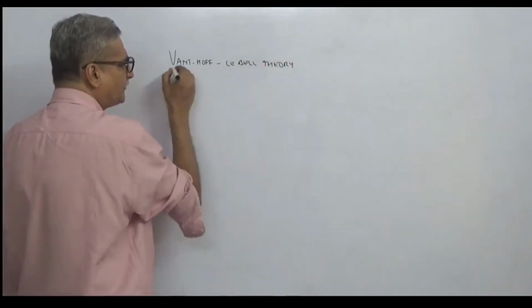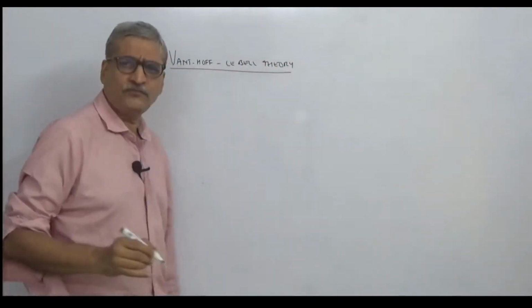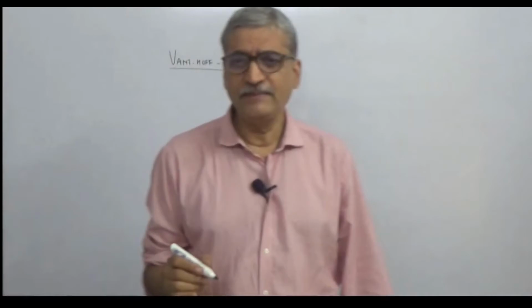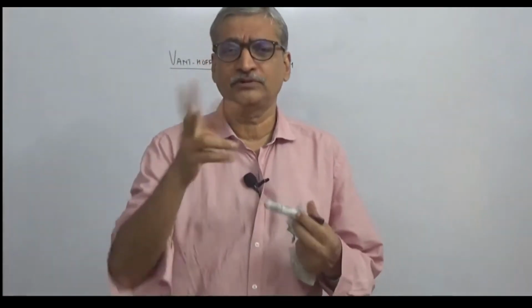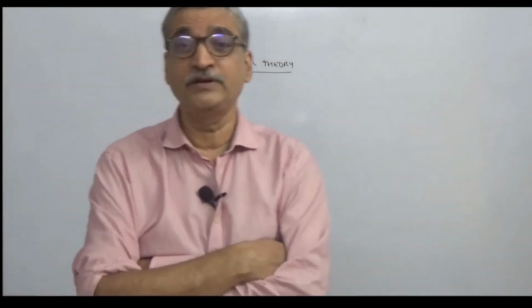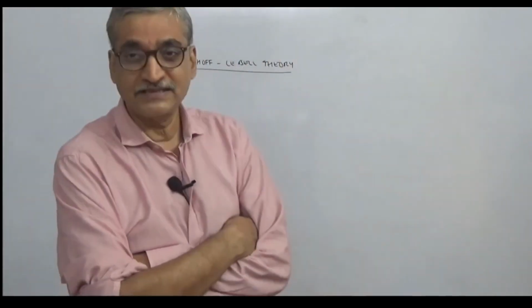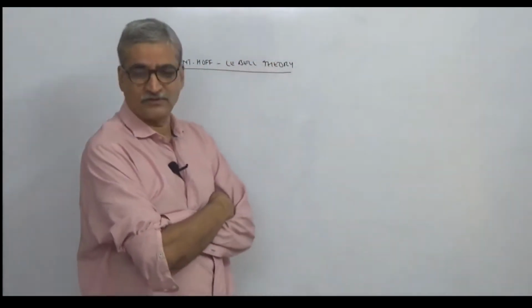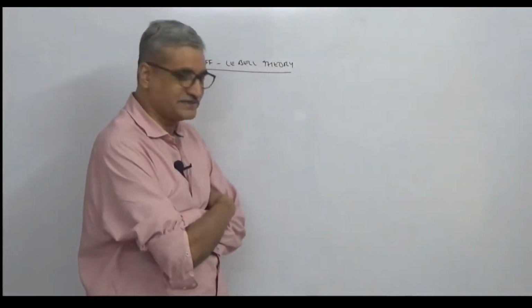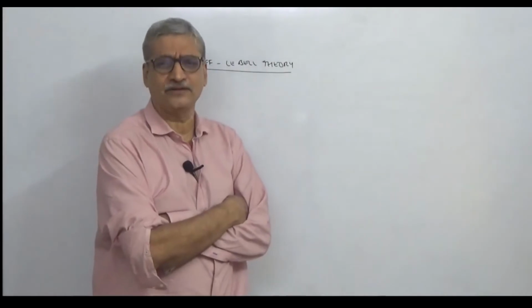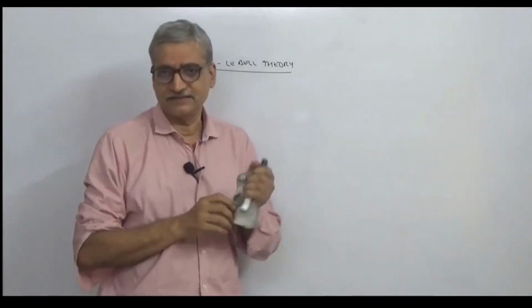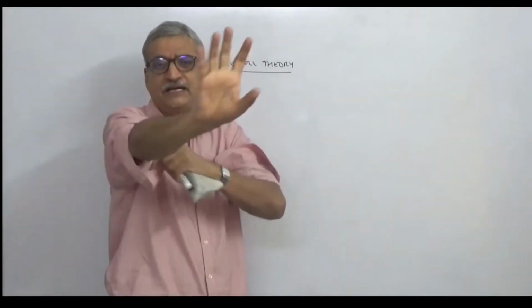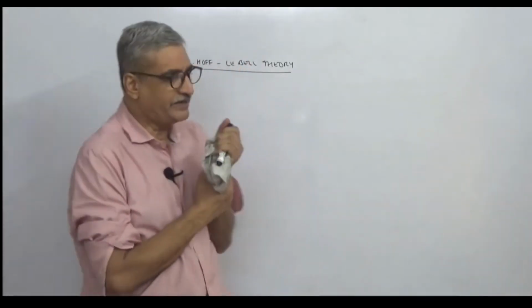See, these were two different scientists. Van 't Hoff was a Dutch scientist, Le Bel was a French scientist. Somehow at around the same time both of them gave the theory. It could not happen like today, when communication is very fast; you just send a WhatsApp message and the next moment it is known. Those days things were very different, and it took a lot of time before people could communicate. So both were given the credit. They did it independently, and both gave the same concept: the Van 't Hoff-Le Bel theory.